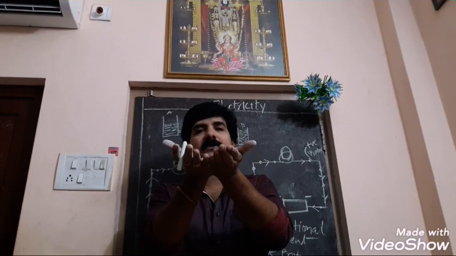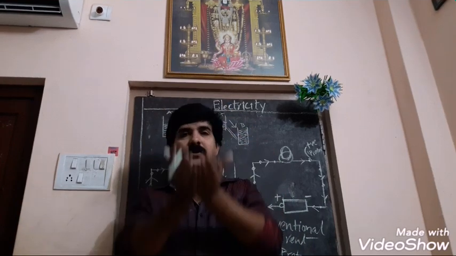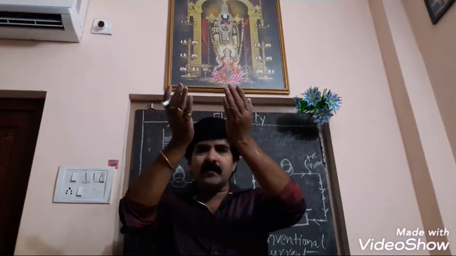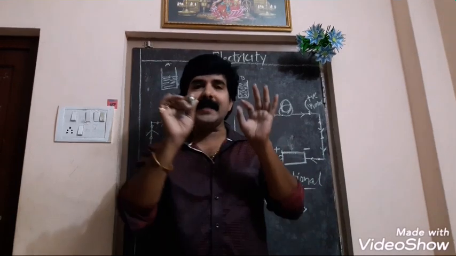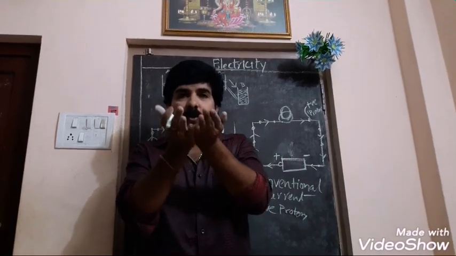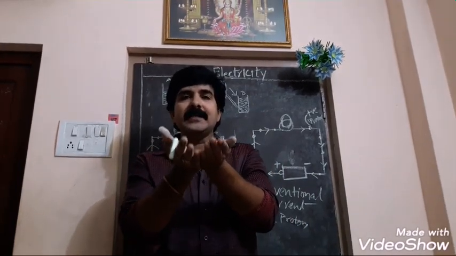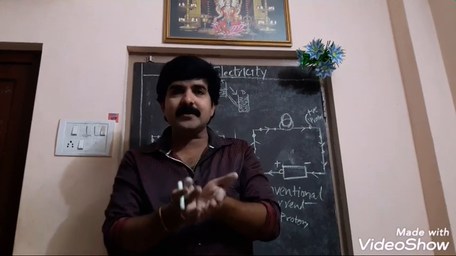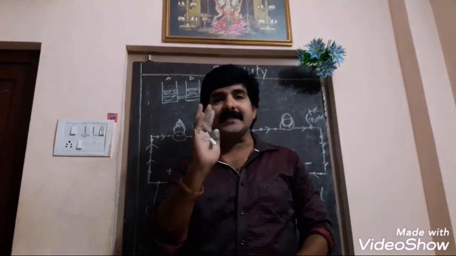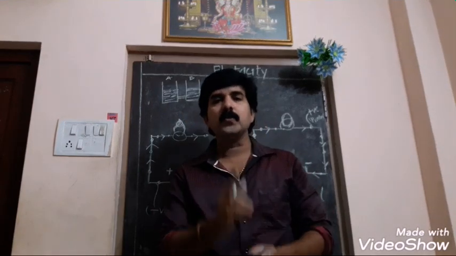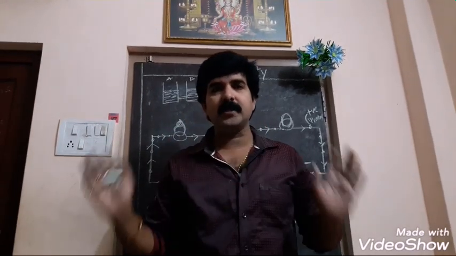So always the donor is at high level. Donor is always at high level, receiver is always at low level. So in electricity also, the terminal which donates the electrons, we deem it as high potential. The terminal which receives electrons, we deem it as low potential.